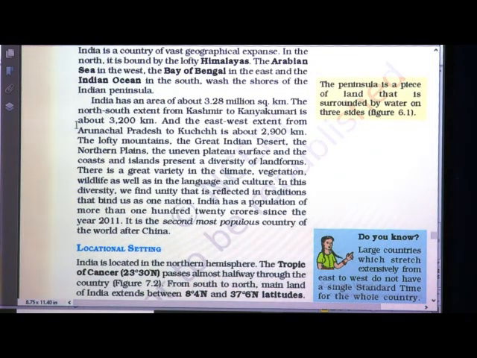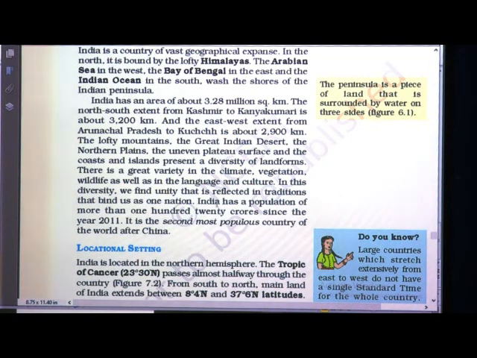Then the lofty mountains, the great Indian desert, the northern plains, the uneven plateau surface and the coast and islands present a diversity of landforms. There is a great variety in the climate, in the vegetation, wildlife, as well as in the language and culture.